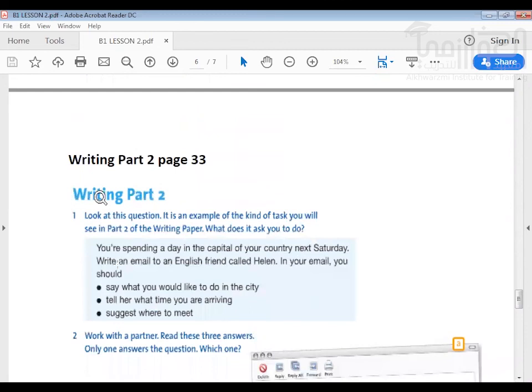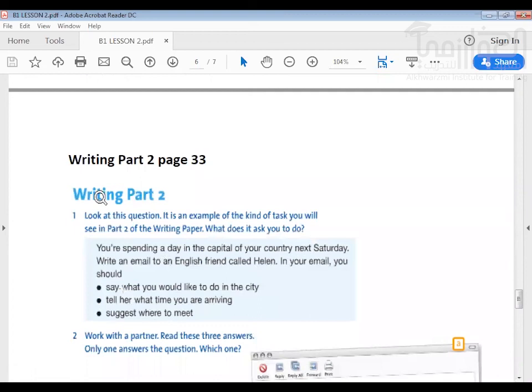Now, look at this question. You are spending a day in the capital of your country next Saturday. Write an email to an English friend called Helen. In your email, you should say what you would like to do in the city, tell her what time you are arriving, and suggest where to meet.